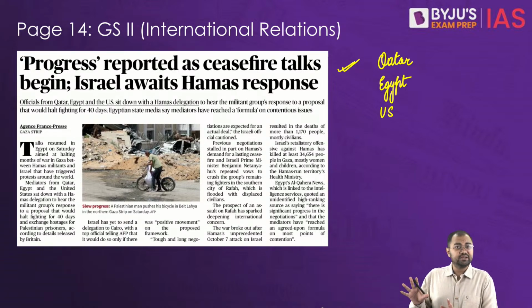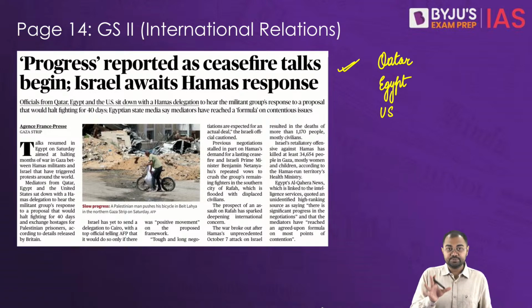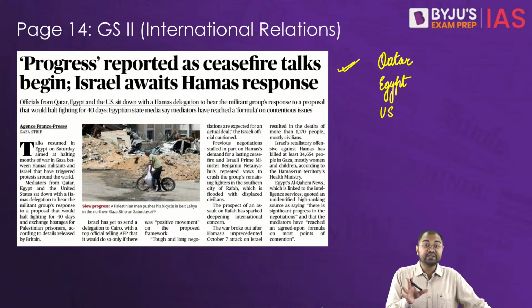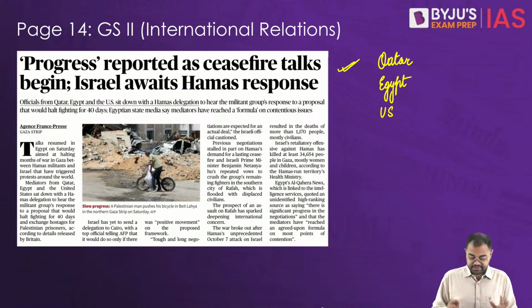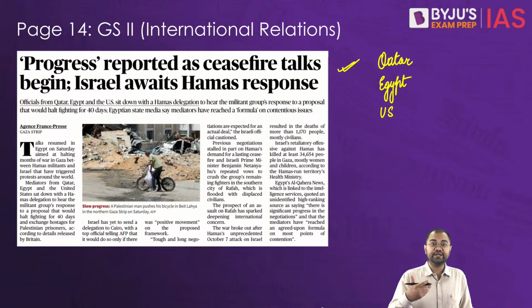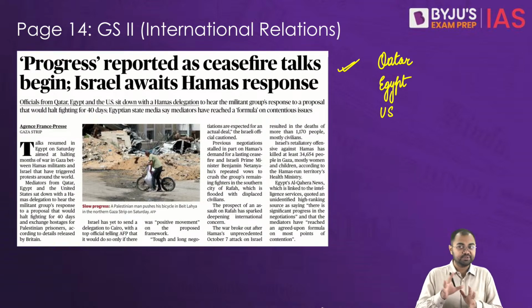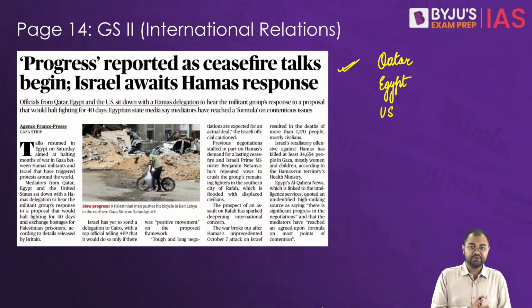And we know that previous negotiation attempts have faltered, particularly because of disagreements over a lasting ceasefire effort. So all this is coming especially in the context of the military actions that we have seen from the side of Israel in Rafah.